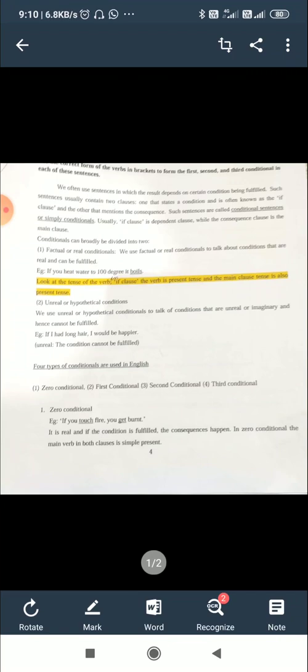Example: if you touch fire, you get hurt. It comes under the real condition. If you touch the fire, surely you will get burned. It is real, and if the condition is fulfilled, the consequence happens.